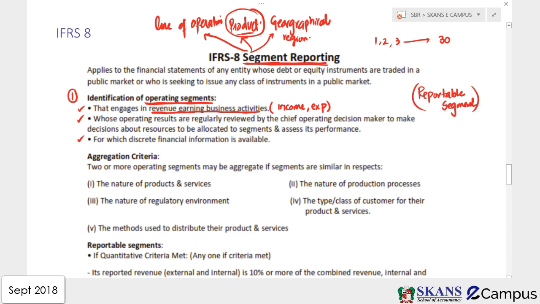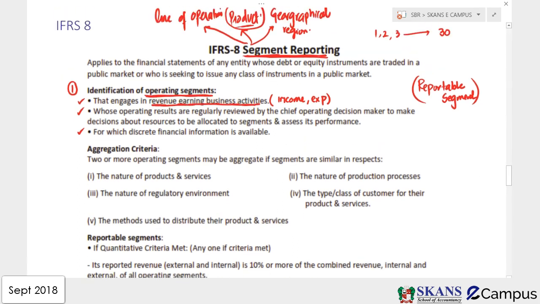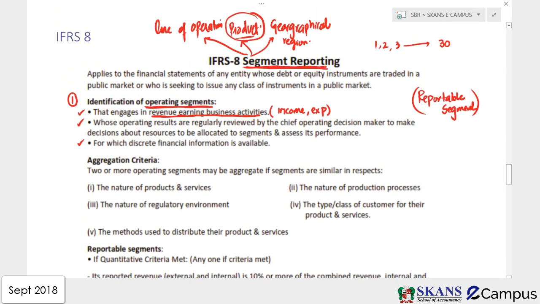So remember, 5 geographical regions, and 30 products. Now we need to understand whether we should report products as separate segments, or whether the geographical region is a separate segment. For that you need to prove whether the product is the operating segment or the geographical region is the operating segment.